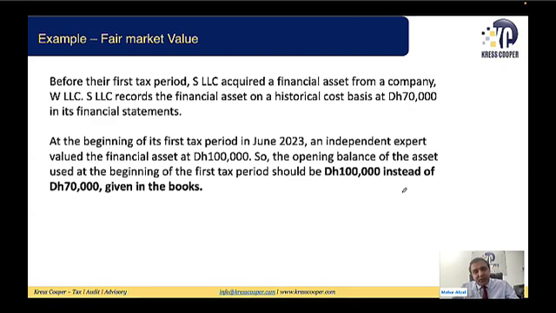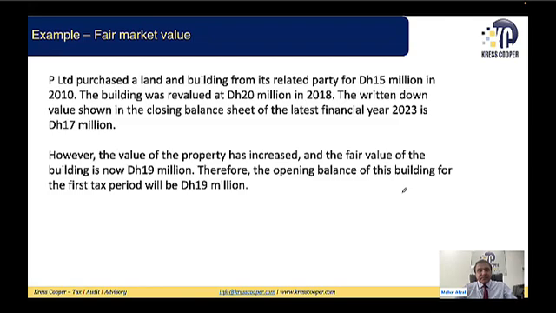So it is quite obvious here that the authorities, FTA, are not considering the value given in the balance sheet. They are saying, okay, historical cost basis 70,000, independent expert. We have already discussed in the previous slide that we need to go for the valuation of the assets and liabilities. The independent expert values the asset at 100,000. We need to bring 100,000 instead of 70,000 into our books.